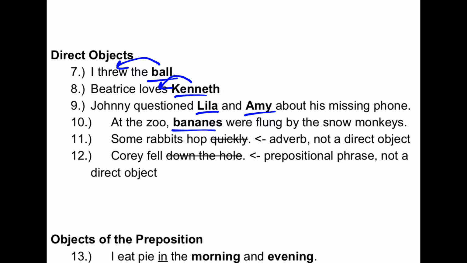Pay close attention that we don't make mistakes with adverbs or prepositional phrases. Because if you say some rabbits hop quickly, does quickly answer what or who regarding the hopping? And the answer is no. It might tell you how they hop, but that's a different question. Also, quickly is not a noun. Similarly, if Corey fell down the hole, that tells you where Corey fell. And hole is a noun, but it's the object of that preposition. So this is not a direct object.